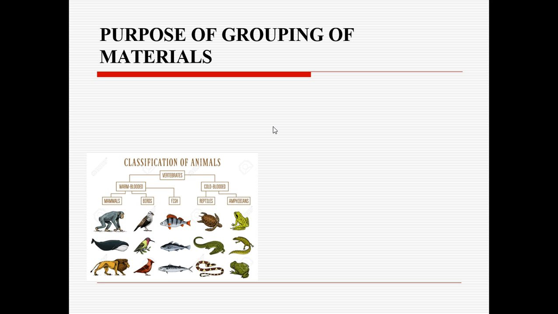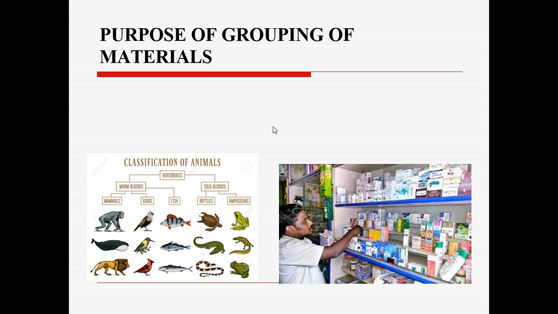So here you can see one chart I have given. Classification of animals. Vertebrates, wild animals, called warm-blooded, cold-blooded, mammals, birds, fish, reptiles. Why am I classifying this? Because you can easily recognize them.